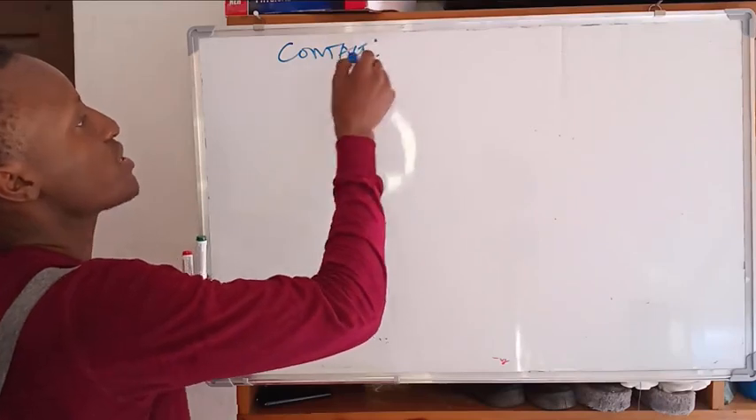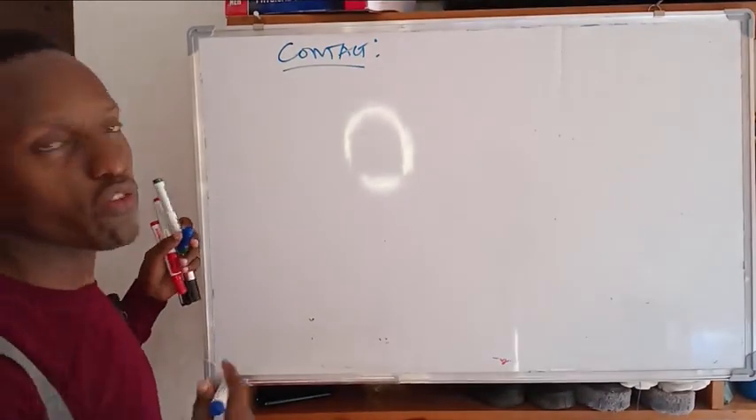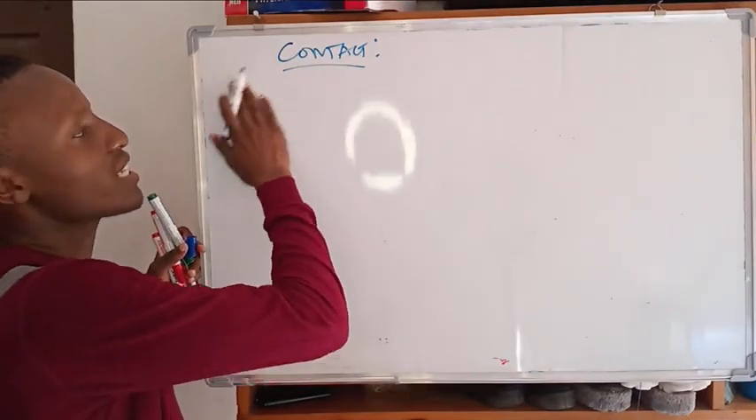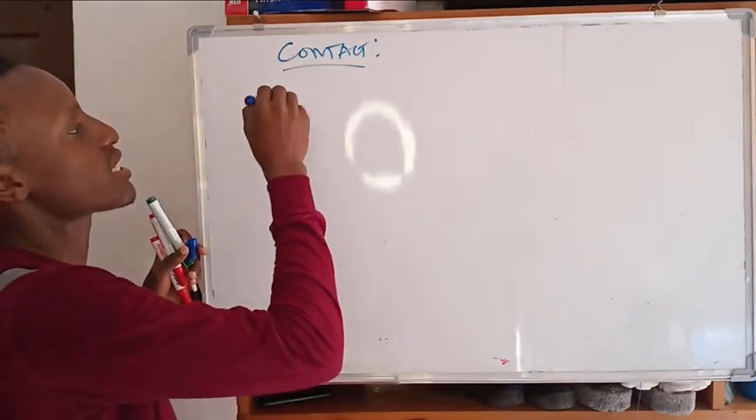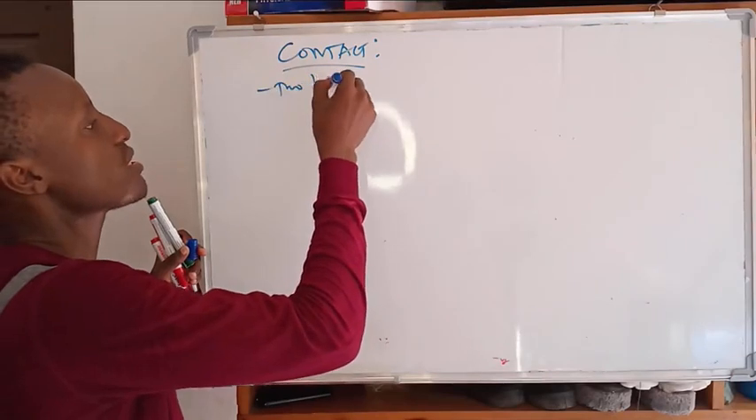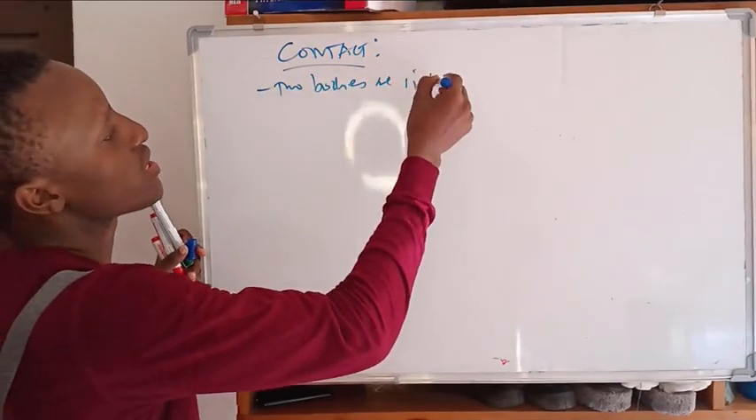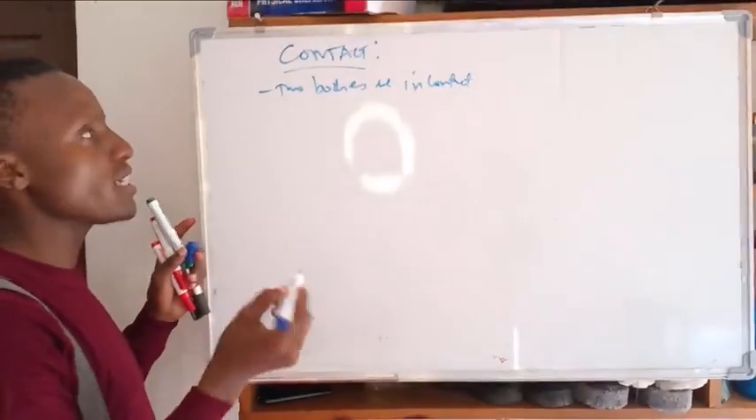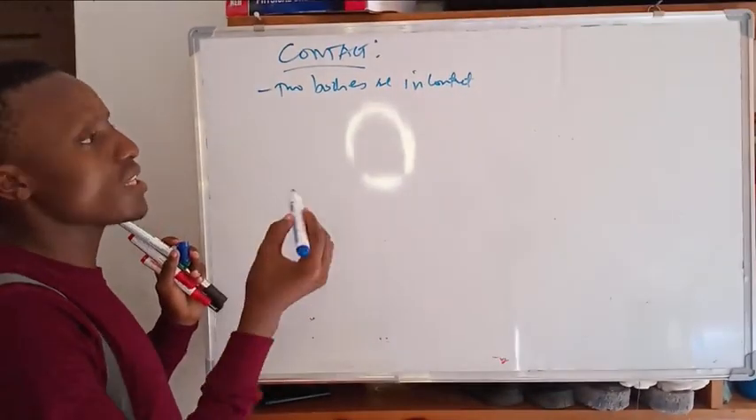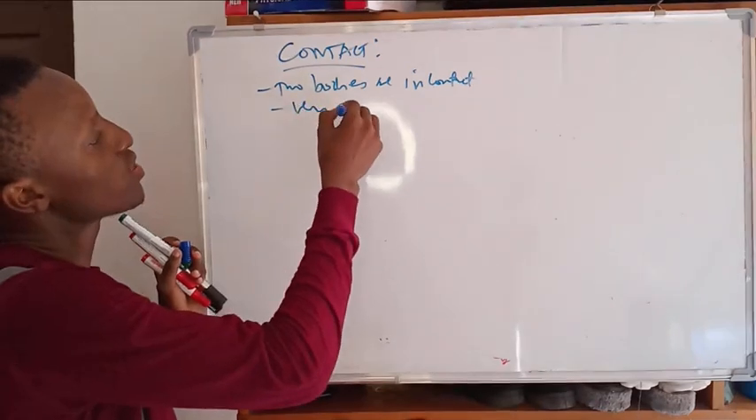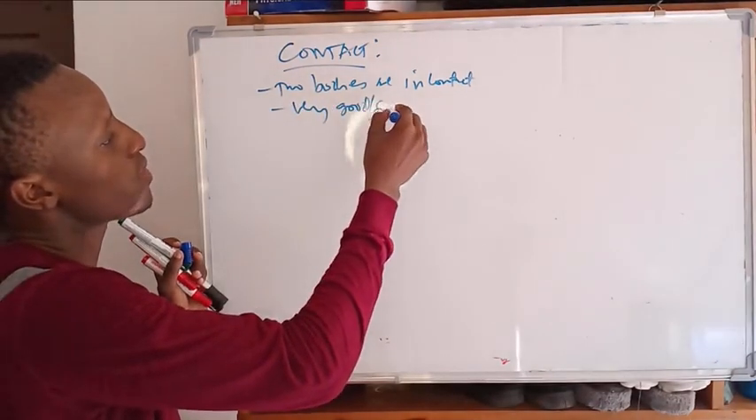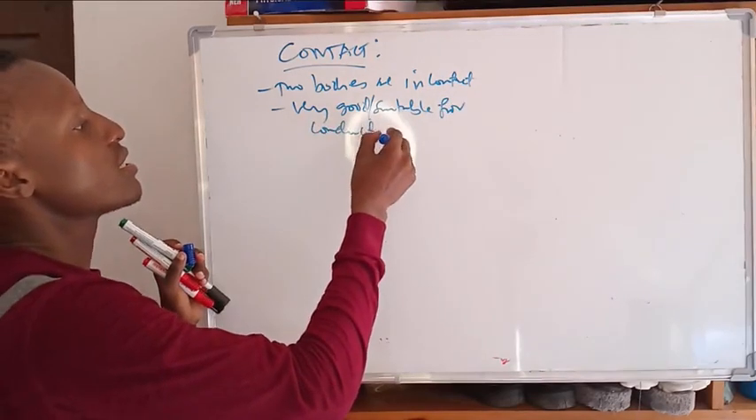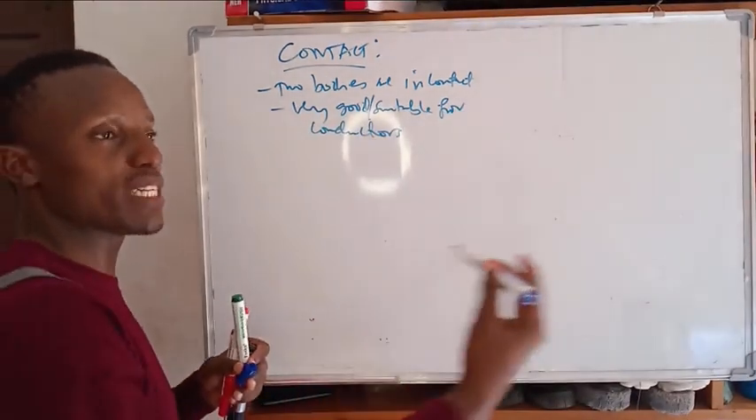Speaking about charging by contact, or the conduction method, this is very suitable for conductors. This is the method of charging whereby two bodies come in exact contact. It is very good for conductors because they allow the movement of electrons.